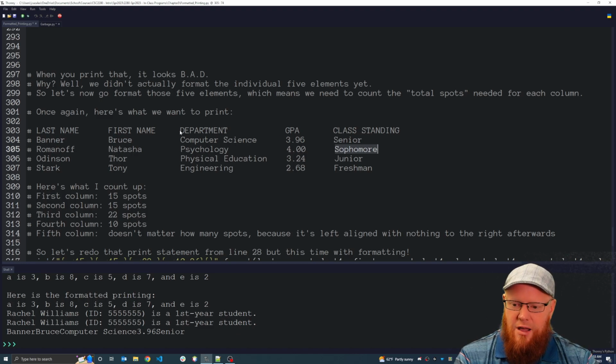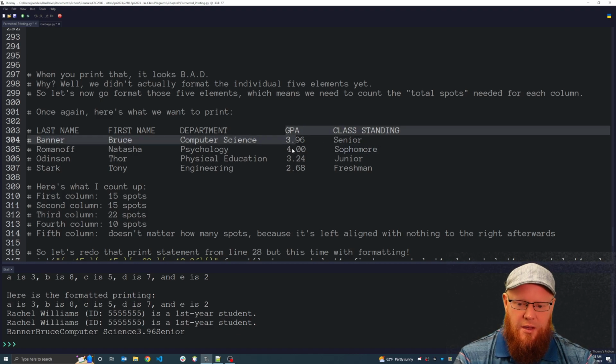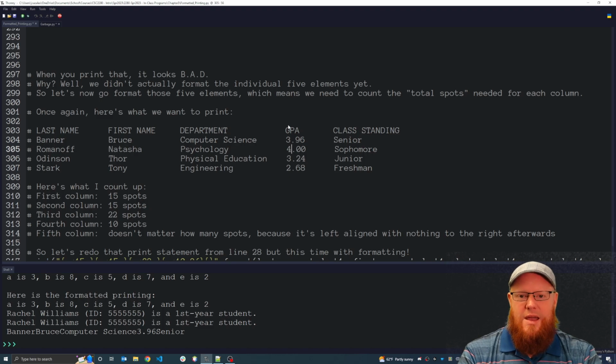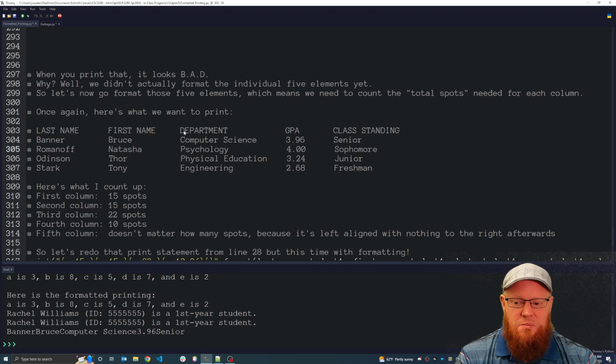So each of these columns, let's say the GPA column, how do we align that column? Since we're left aligning it, it's based off of the consistent width of each of the values that come before it on the left. So each of these departments within the department column has to be exactly 22 characters wide, which therefore allows the GPA column to line up.